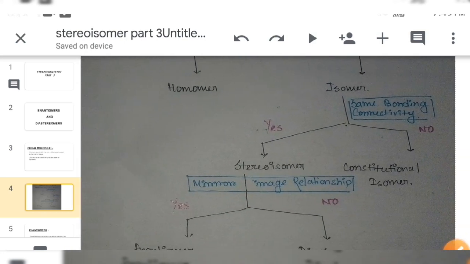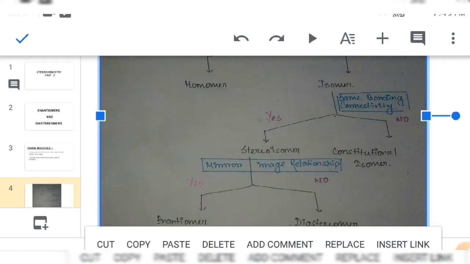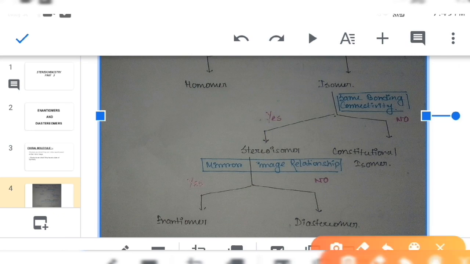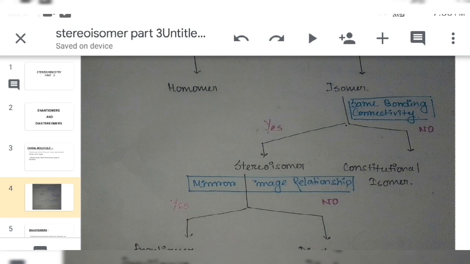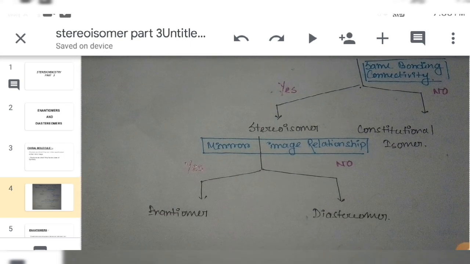In the next step, we look at bonding connectivity. If the two molecules have the same bonding connectivity, then we call them stereoisomers. If their bonding connectivity is not the same, then we call them constitutional isomers.